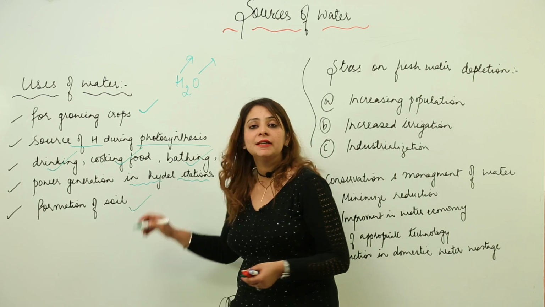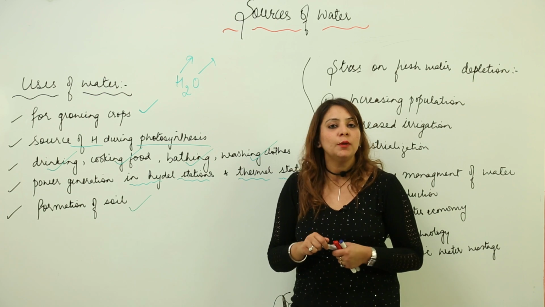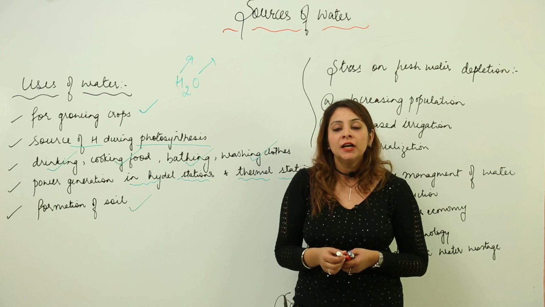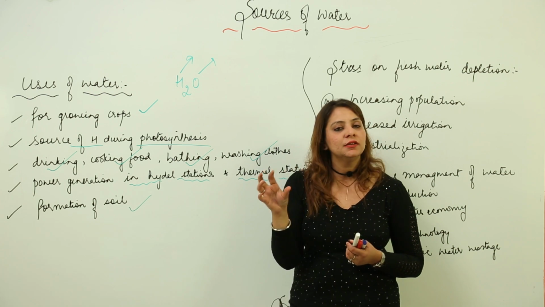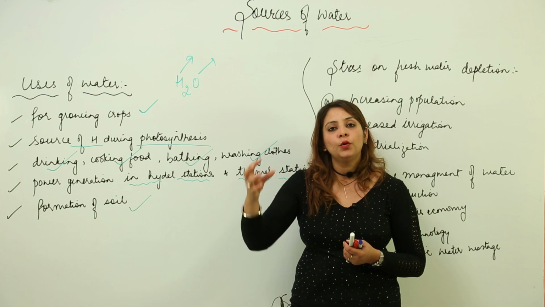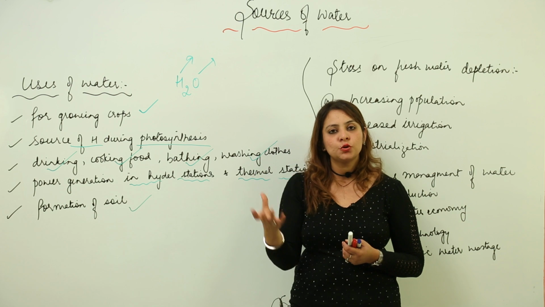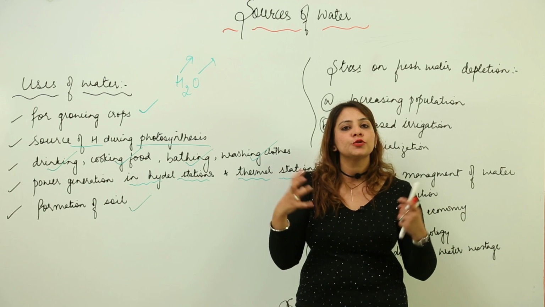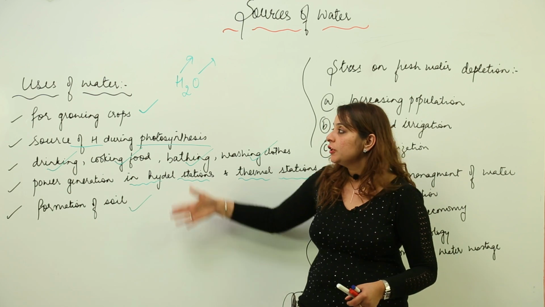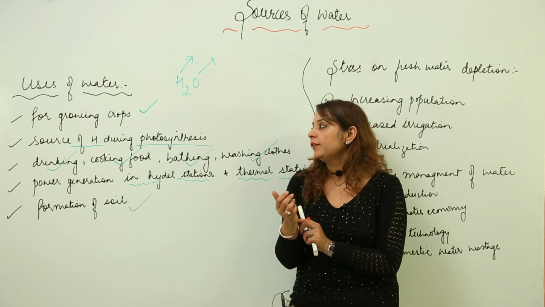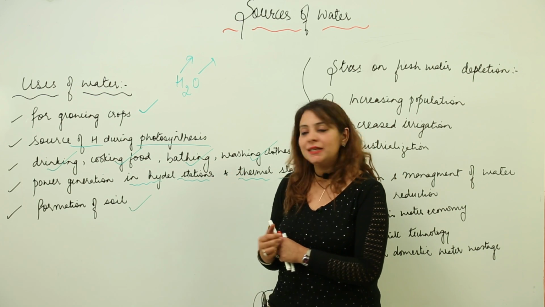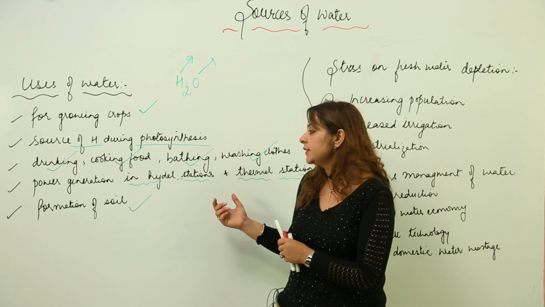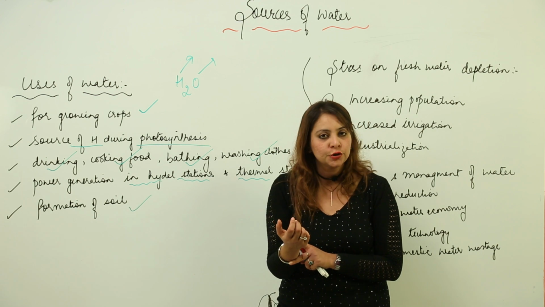And moreover, we discussed in the soil chapter that weathering of rocks is a process by which soil is formed, and weathering is caused by many factors, and water is one of them. I think you remember that rocks have certain cracks in them, where water gets trapped, and in winter it freezes to ice, and the rocks cannot expand. So it leads to weathering, that means breaking of bigger rocks into smaller ones, and finally soil is formed. So these are the important uses of water: for vegetation, photosynthesis, drinking, cooking food, bathing, washing clothes, power generation in hydel stations and thermal power stations, and also in the weathering process, that is the formation of soil.